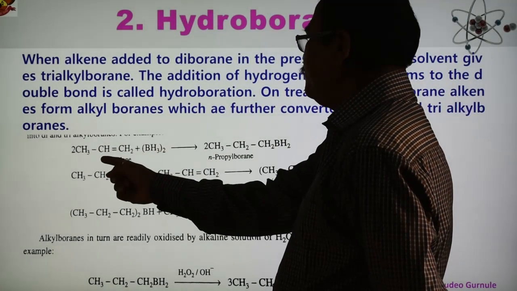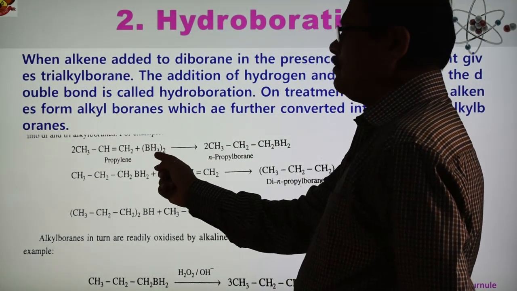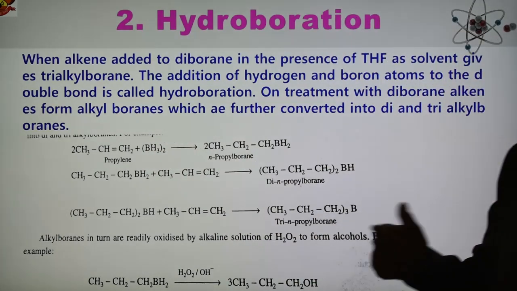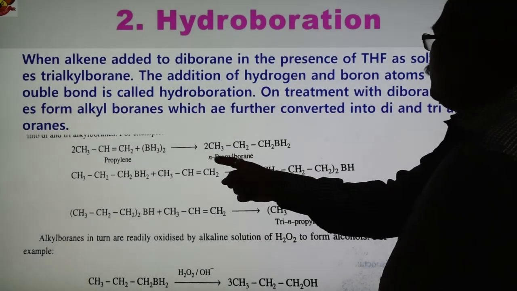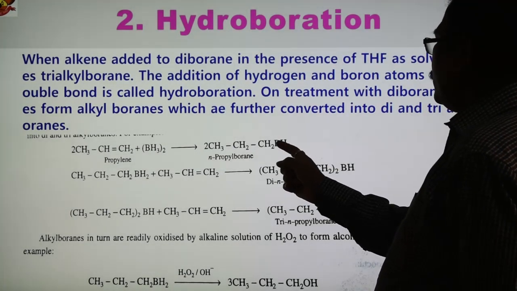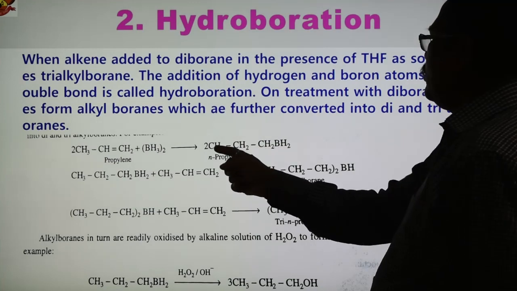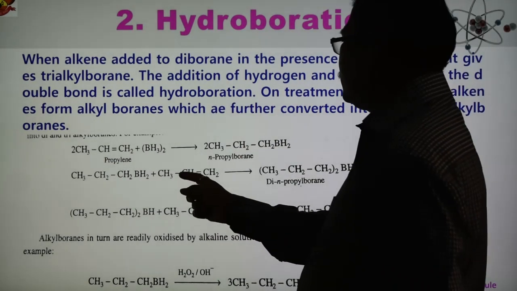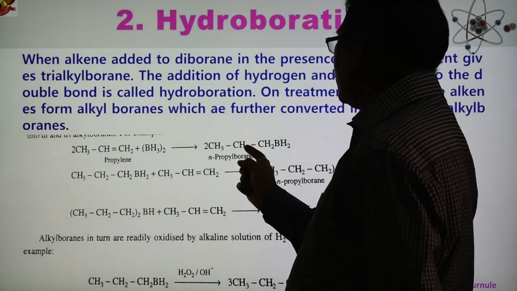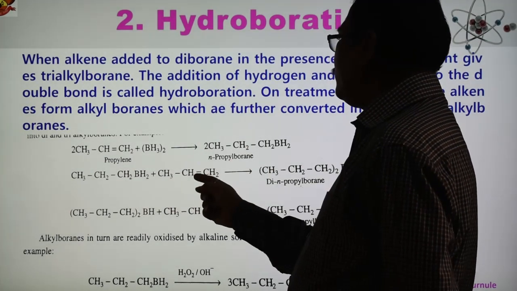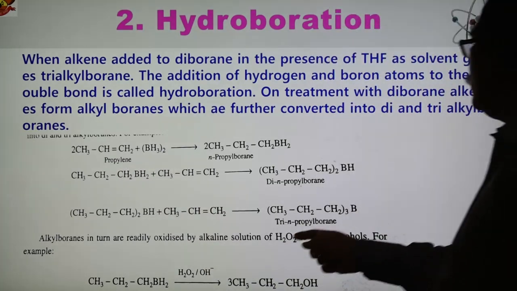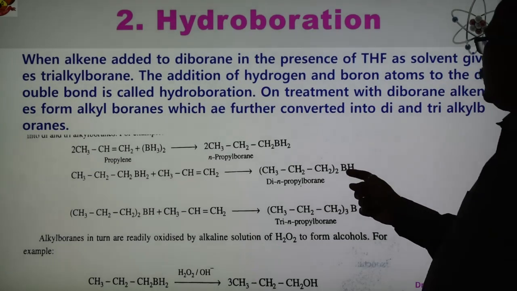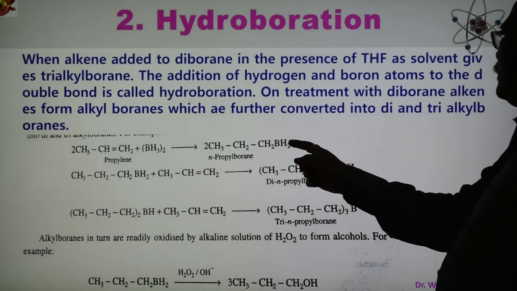This is propylene, 2 molecules. This is diborane, B2H6, and we get n-propyl borane. So this is the borane and this is the n-propyl, 2 molecules of n-propyl borane. If you take this compound n-propyl borane, another propylene is added. What do we get now? We get di-n-propyl borane. Again one hydrogen is reduced here, BH2 was there in place of H.